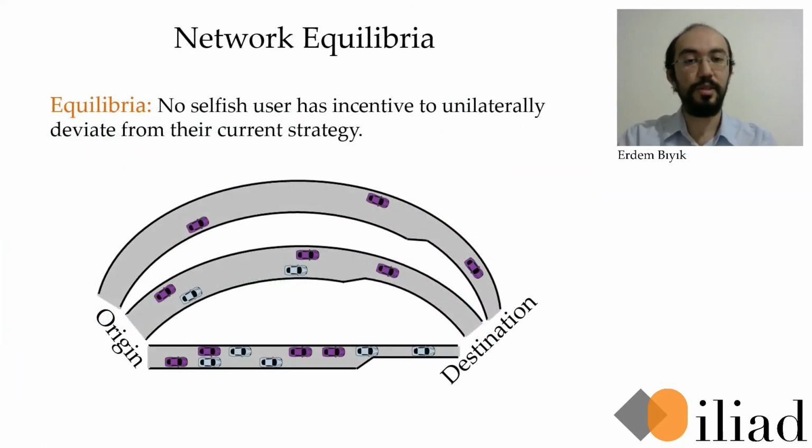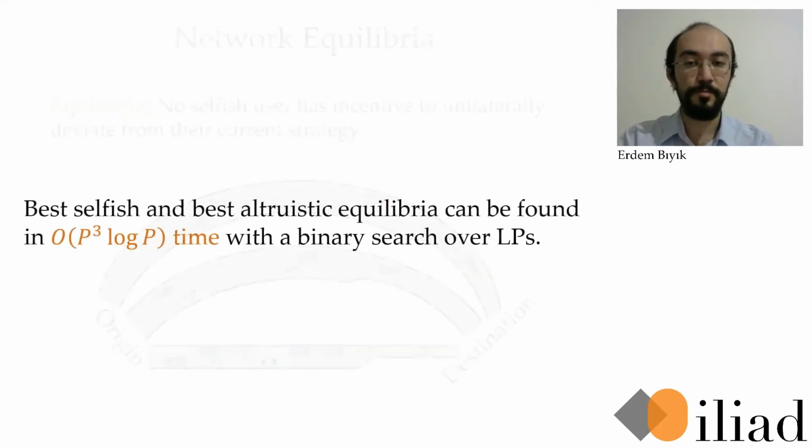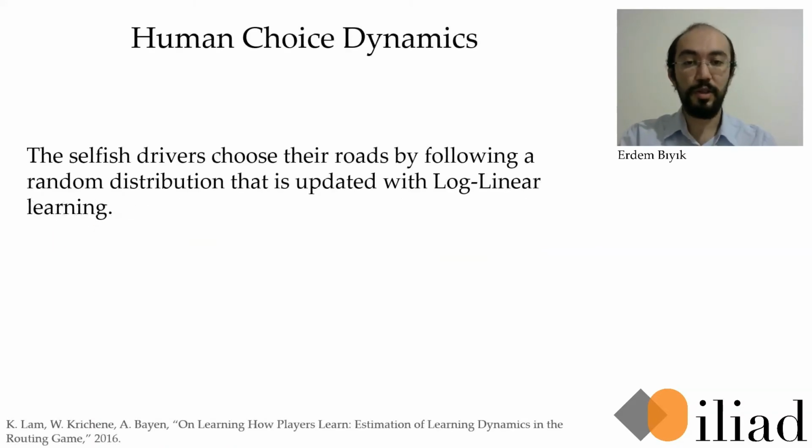With these dynamics, a traffic network is in a Nash equilibrium if no selfish user has any incentive to unilaterally deviate from their route. While I skip the steady-state analysis and theoretical details here, we showed in our paper that best selfish and altruistic equilibria can be computed in a tractable way. To complete our model development, we look at how selfish drivers choose their routes. For that, we use a model from the literature where users learn which route is the fastest over time.